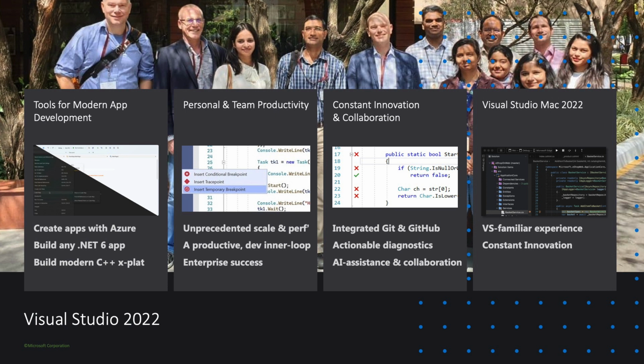We're going to have a look at the new and improved tooling for modern application development. We're going to look at how Visual Studio drives productivity with unparalleled scale and performance. And then finally, we're going to unpack a new collaboration tooling with a greenfield Git experience that's been built new for Visual Studio. If we get time, we'll also have a look at some of our AI-enabled tooling with Visual Studio IntelliCode, and towards the end we'll have a chat about kind of what that means around things like GitHub Copilot as well.